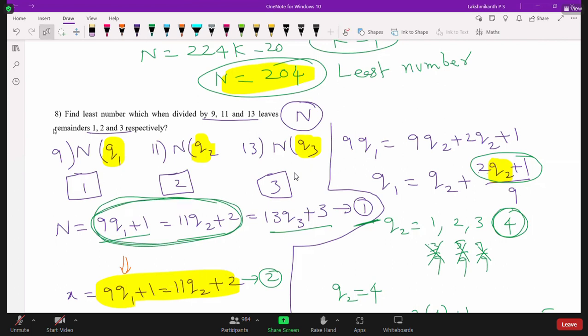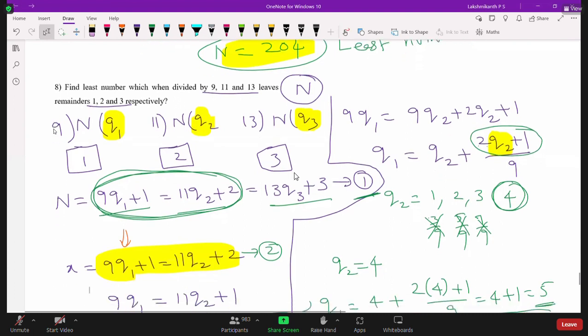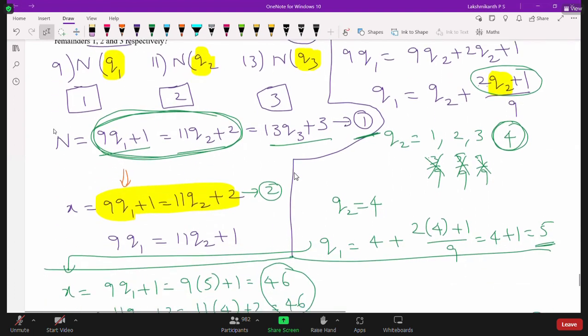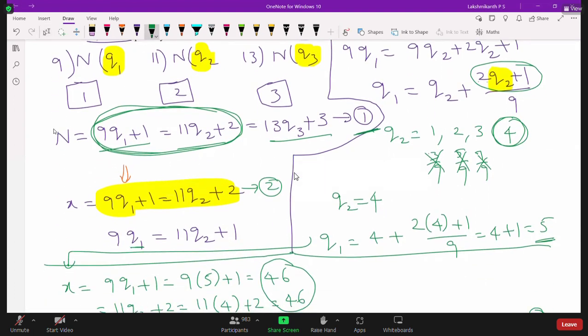How to find it? You have to express q1 in terms of q2. So we have expressed q1 is equal to q2 plus (2q2 plus 1) by 9. We have to select q2 in such a way that (2q2 plus 1) by 9 is a natural number. So the least possible value is 4.